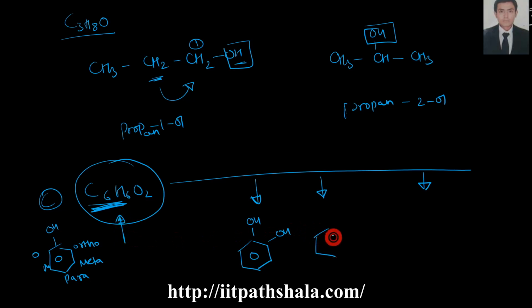So that's not rocket science to make such examples in organic chemistry. It's kind of fun to do. So OH over here, I am adding OH over here. You can add OH over here, and you can add OH over here at the para position. So you have this compound as benzene-1,2-diol. Benzene, hyphen, 1,2, hyphen, diol.